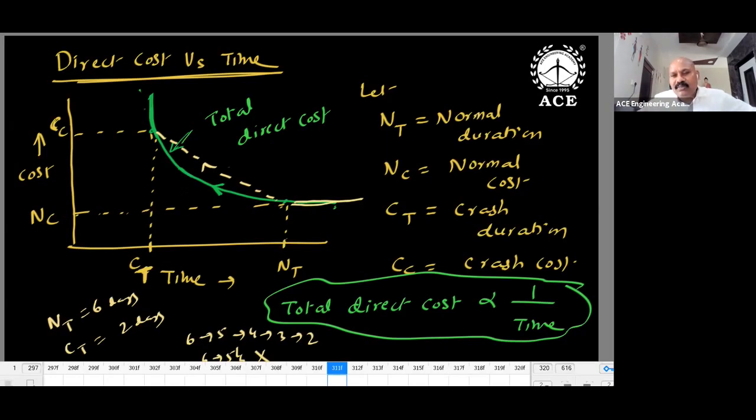Instead of one truck, if I use 2 trucks, my time can be saved. But with 2 trucks, I'm paying more. So 2 or 3 days of work I'm doing in 1 day. So the direct cost increases, but time can be reduced. When you reduce the time, I'm using extra labor, extra workers, extra equipment, extra machinery, so that I can reduce the time. Cost increases because of extra resources.